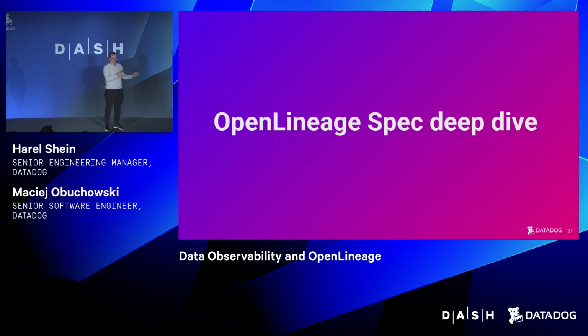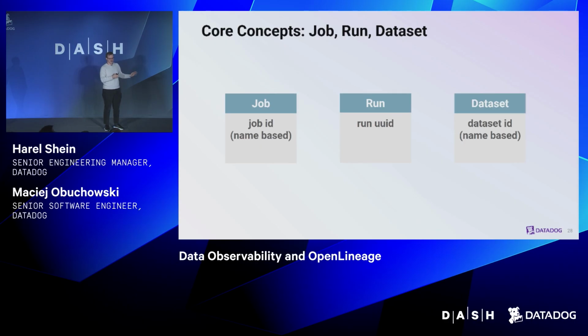So let's actually talk about what OpenLineage is about. It has some core concepts: jobs, runs, and datasets. A job is basically a pipeline task that transforms the data. It can be an Airflow task, maybe a Spark job, maybe a dbt model. It's identified by name and namespace in our world. A run is a specific execution of this job, identified by a run ID.